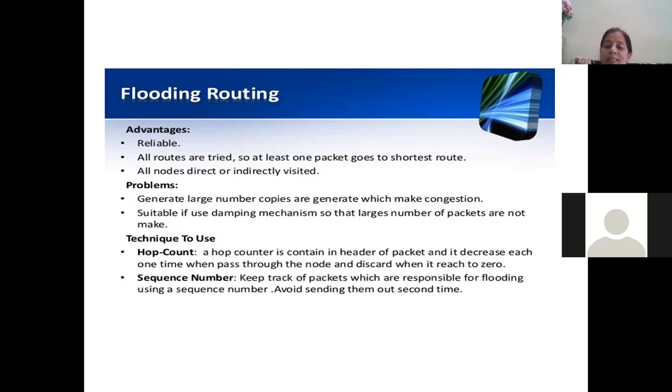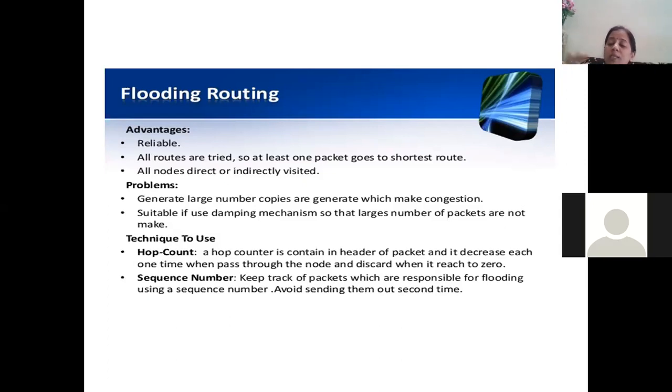So what are the techniques that can be used to overcome the problems? One technique is a method called hop count. Hop count means when a packet starts at a particular router, let's call that router X, we put some count inside the packet. Every time it is forwarded to another router, one hop occurs, so the counter decrements by 1.